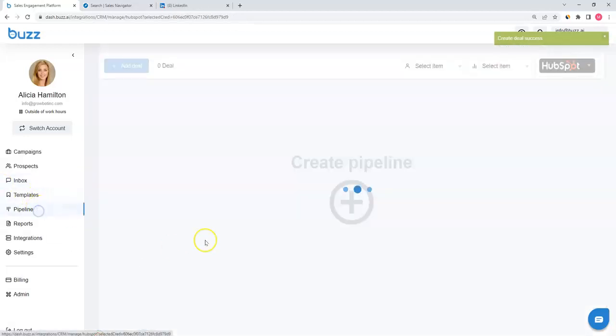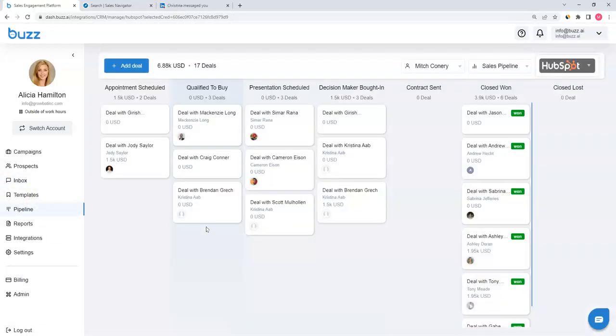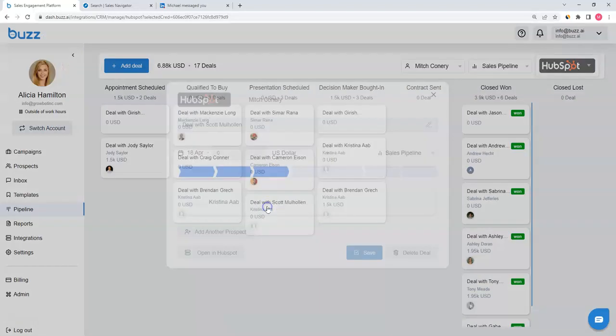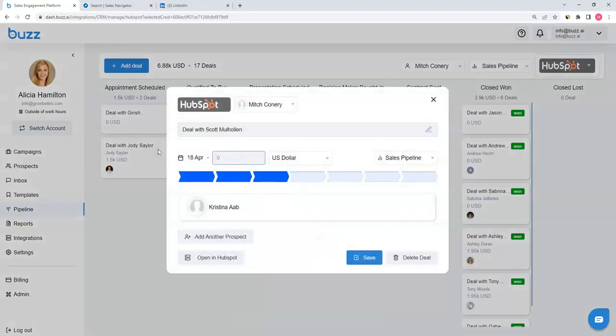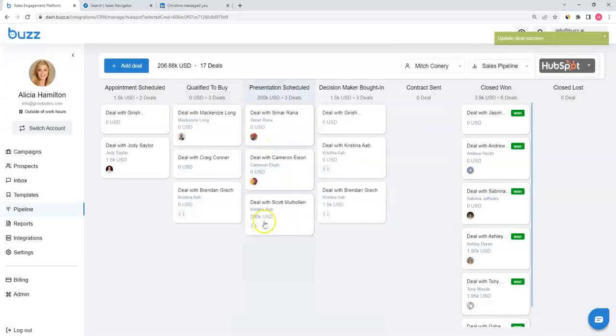Let's get two-way pipeline visibility. Within Buzz, we've now got the deal built into HubSpot, presentation scheduled. We can now manage this deal in HubSpot and Buzz and get two-way sync, which is really, really important for users and allows you to manage your pipeline on both sides and have complete visibility. If we added a deal value to this deal, if we moved that deal value around or moved this around in HubSpot or in Buzz, we would be able to keep that same visibility. Let's say we slide this to 1, it automatically marks as 1, HubSpot knows, and you have your source of truth updated.